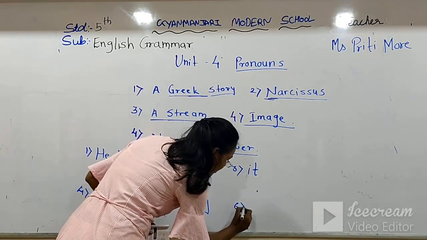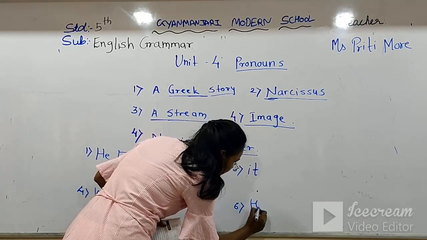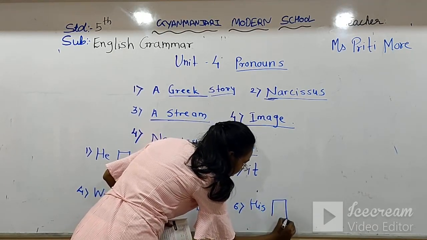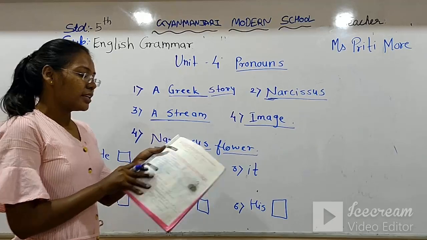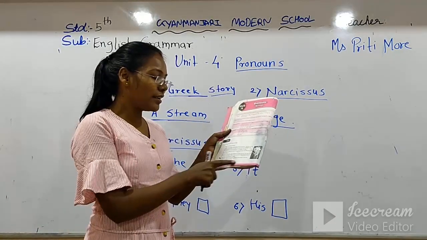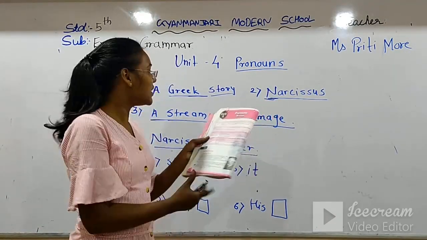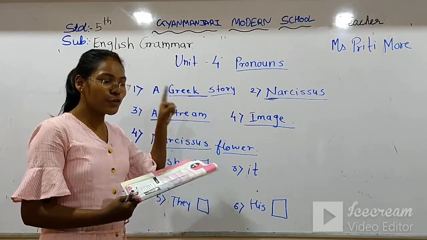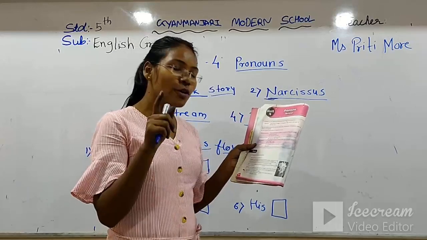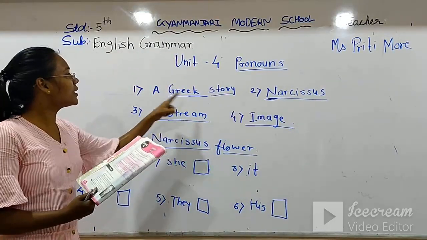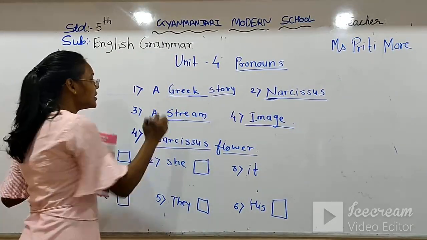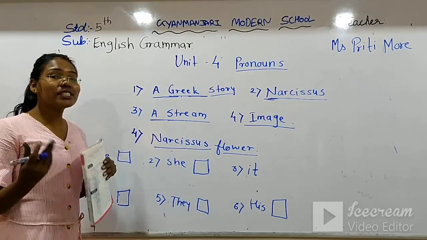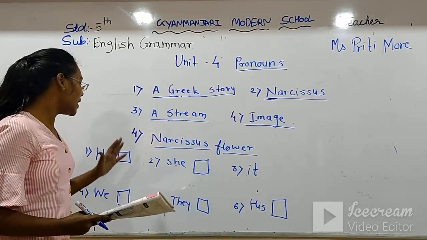Number 6, his. Now, in the previous passage, we read the whole passage and underlined the words, and each word I have written on the board for you, and you underline each in your book. So, for a Greek story, for this noun, which kind of pronoun can we use?